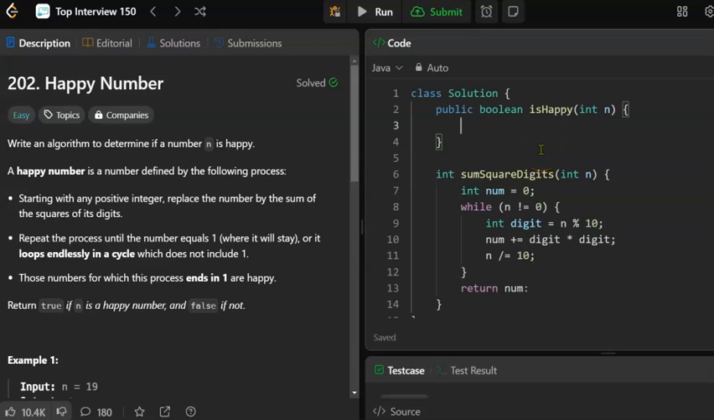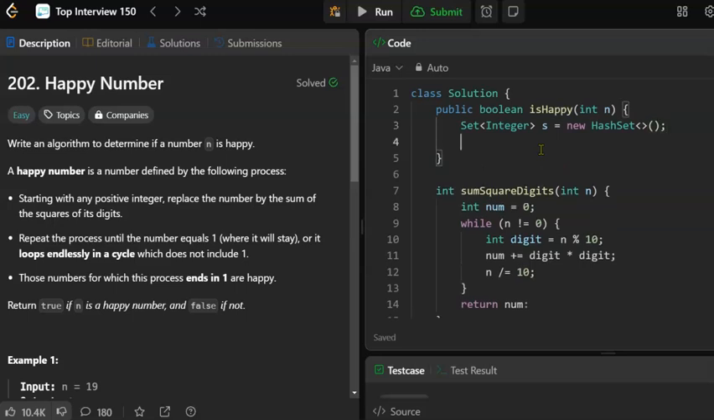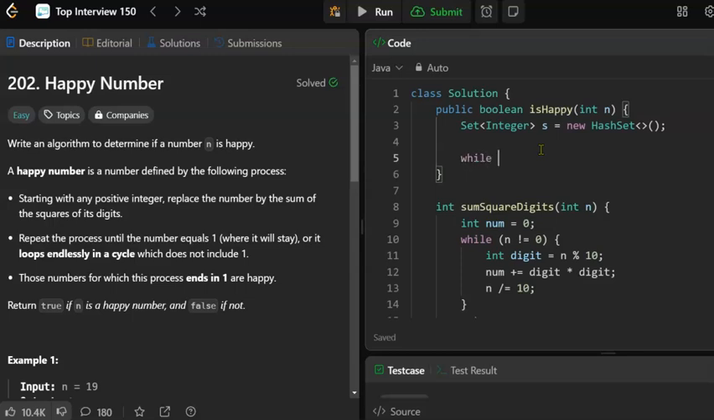Now, for the happy number, as I said, what we want is a set here, a set of integers. And that, we need to give it a name. Let's just call it S. Set S equals new hash set. All right. While.